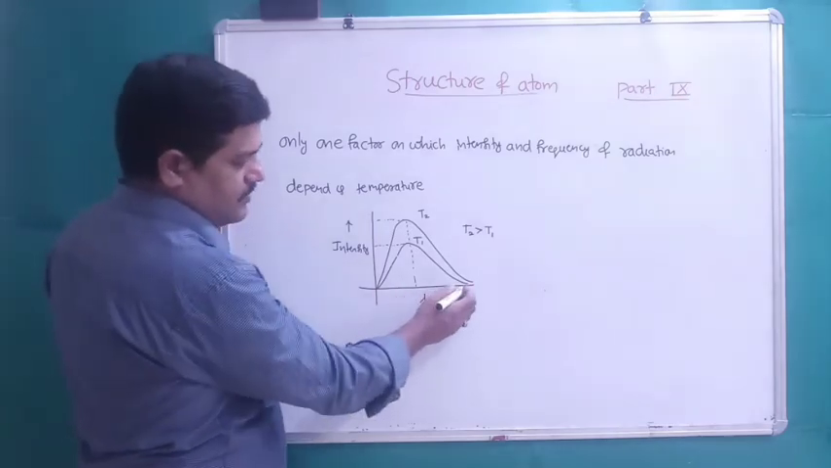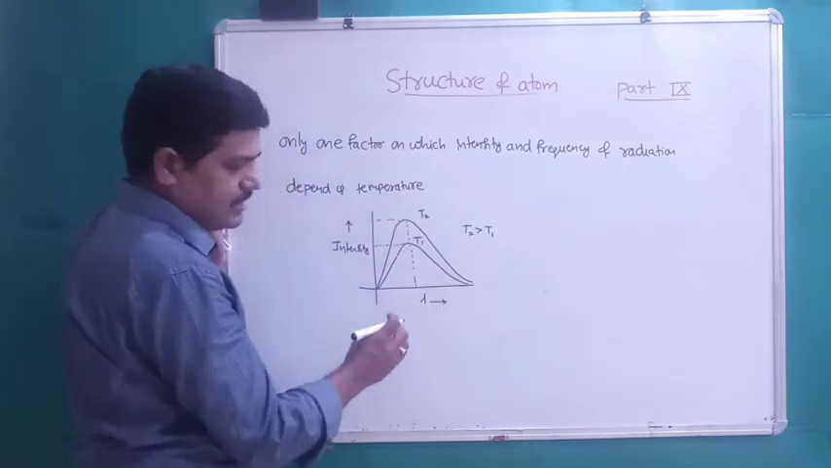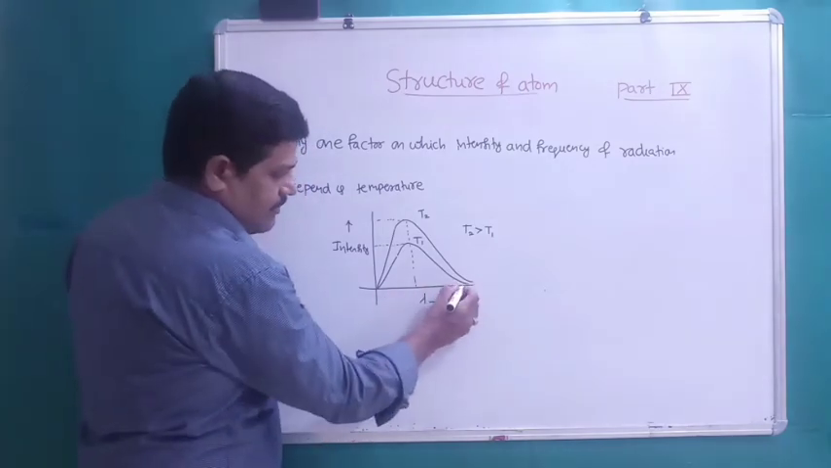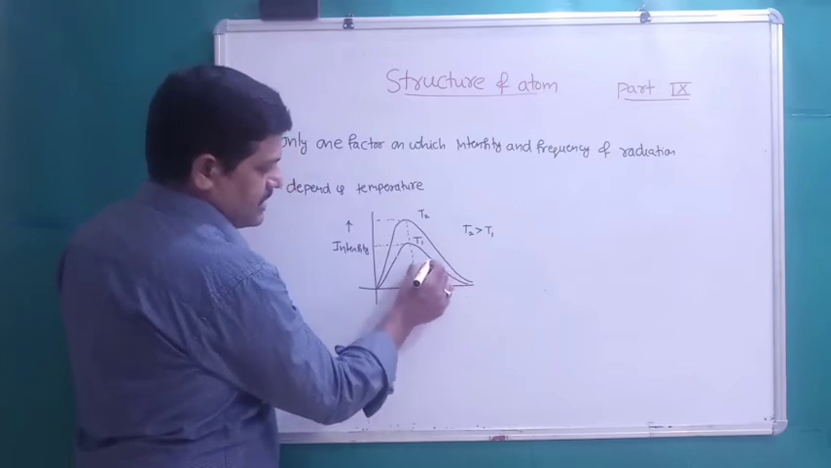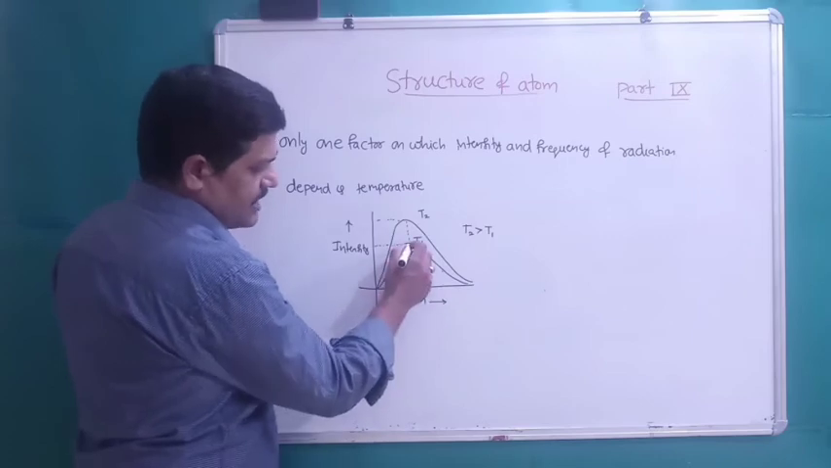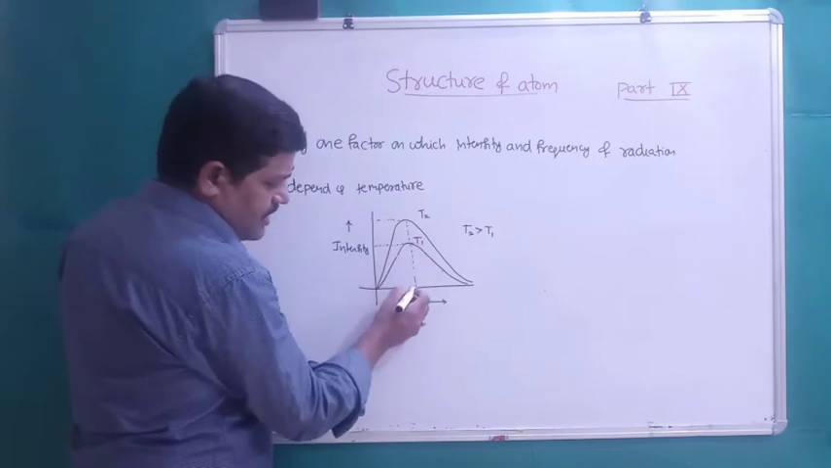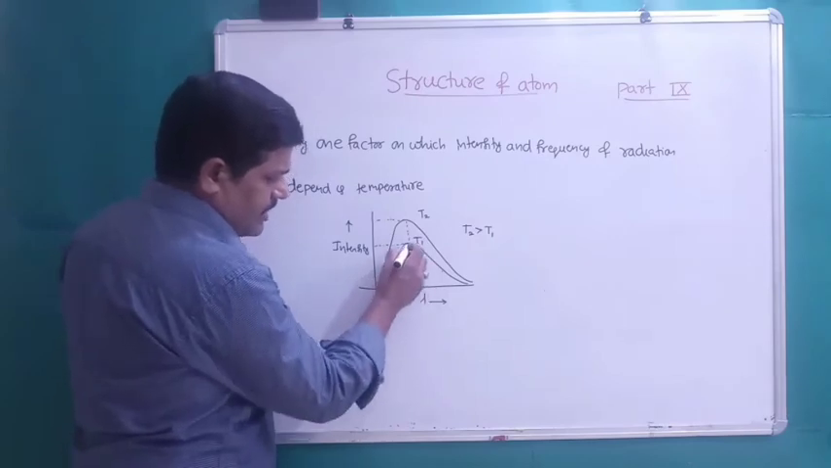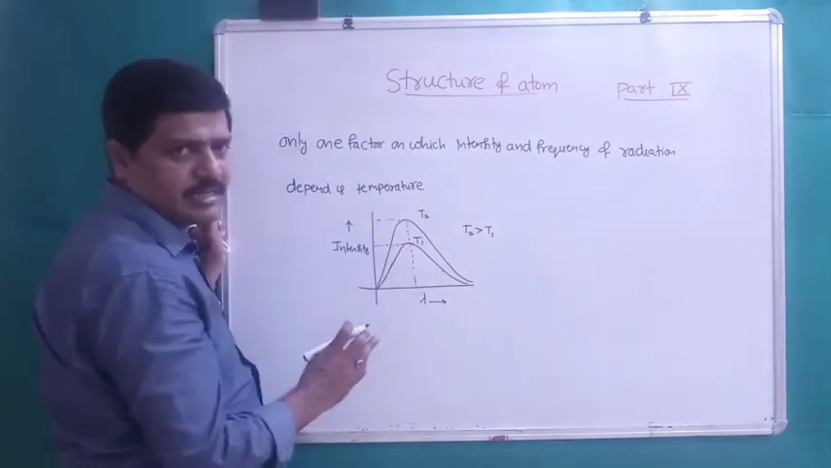This graph we need to study in reverse, from right to left on the x-axis. As the lambda value decreases, intensity increases. At a particular lambda value, intensity reaches a maximum. If we still decrease the lambda value, the intensity decreases again.